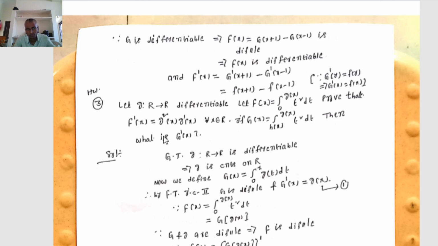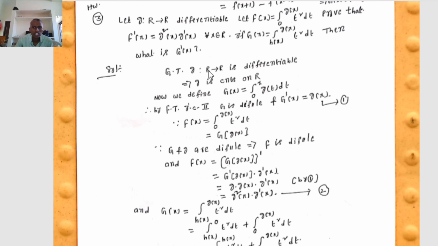Same using the change of variable, given that small g from R to R is differentiable, that implies g is continuous, since every differentiable function must be continuous. Now we define an indefinite integral of small g: capital G of x equals the integral from 0 to x of g of t dt. Therefore, by the fundamental theorem of integral calculus 2, capital G is differentiable and capital G dash of x equals small g of x.